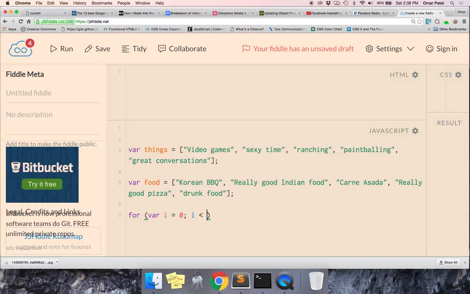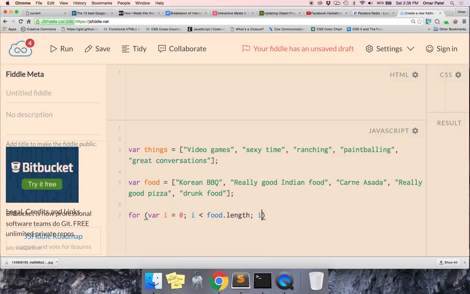So we're going to do i less than, and I saw this in Jasmine's code, which is correct, food.length, right? So we're going to run this loop until there's no more items inside food.length. How many items there are in food is how long we're going to keep going with this iteration.